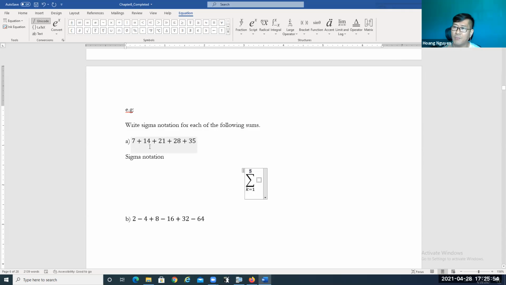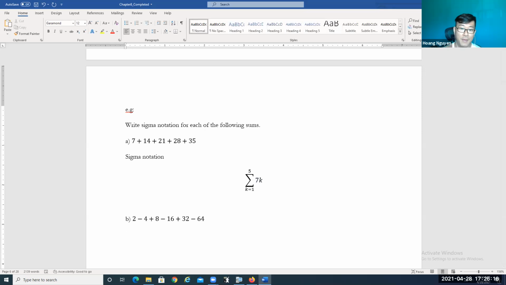They look like multiples of 7, right? So it's going to be 7k. When k equals 1, we have 7 times 1 equals 7. When k equals 2, 7 times 2 equals 14. When k equals 3, we have 7 times 3 is 21, and so on for the fourth term and the fifth term. So this is going to be the sigma notation. Okay, how about the next one?